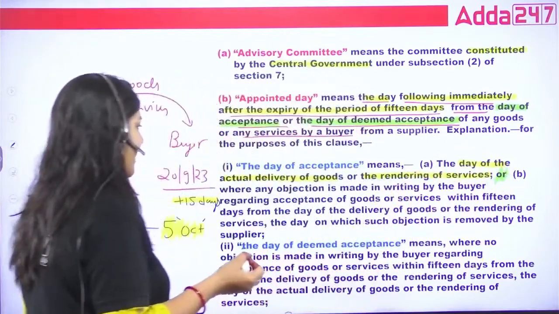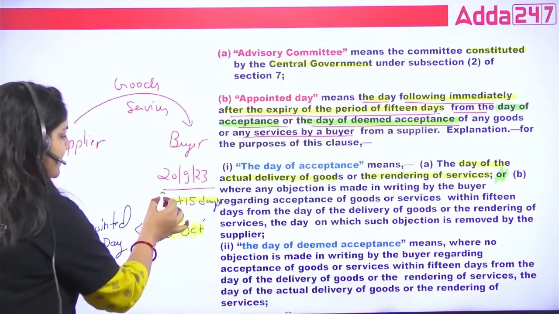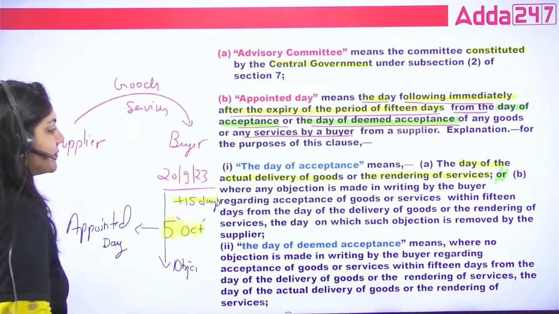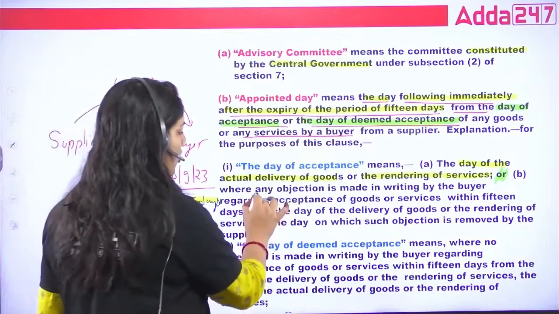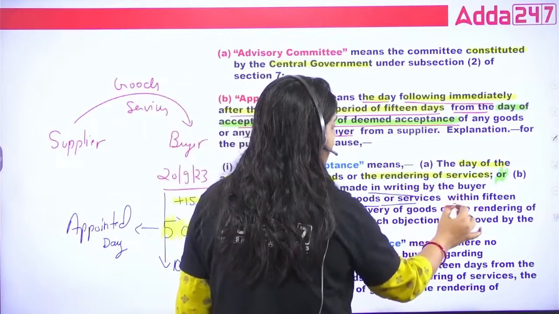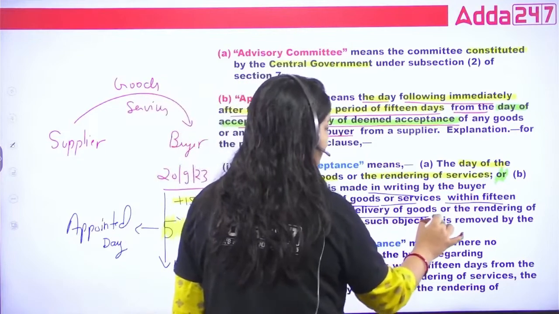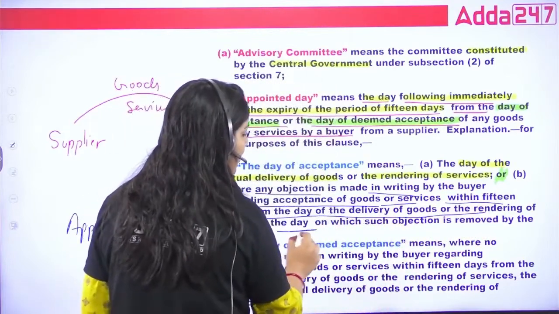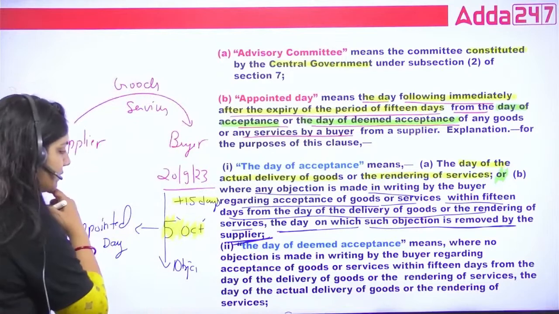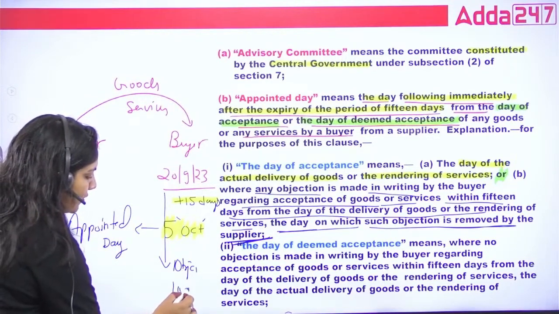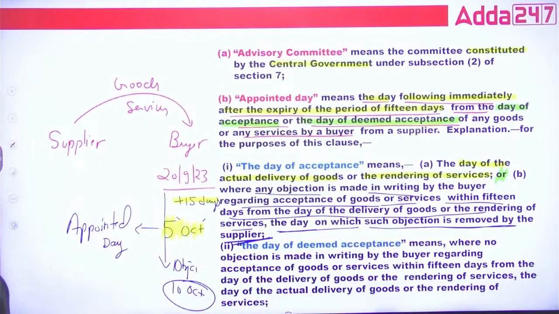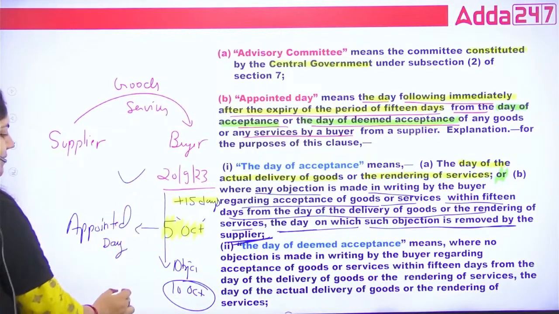This is your first definition, and the second is: within 15 days, if any objection is raised by the buyer, the day on which the supplier removes the objection, suppose 10 October, is also called the day of acceptance. Is that okay? So this is day of acceptance.